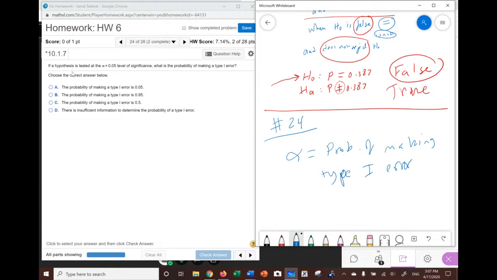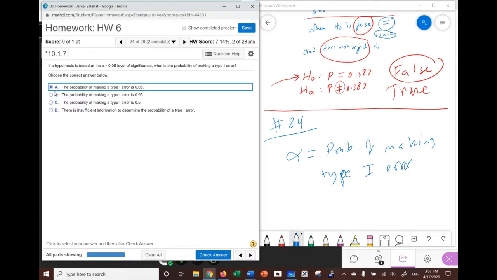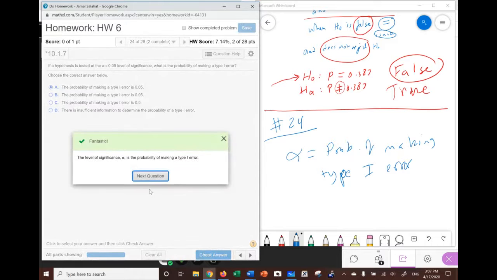So the probability of making type 1 error is 0.05. That's the meaning. That's the definition. We don't have to go beyond that.